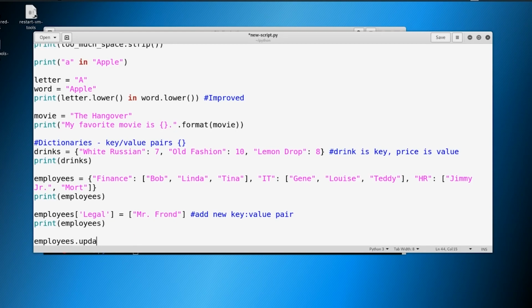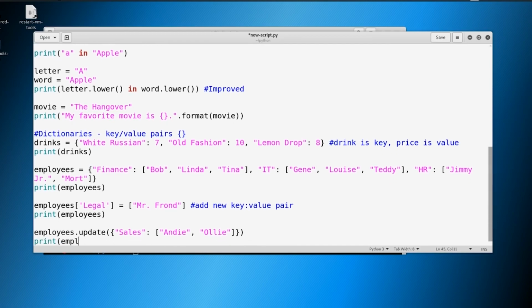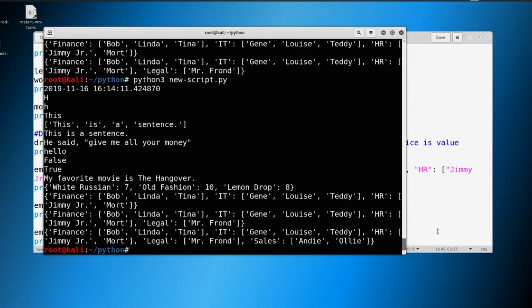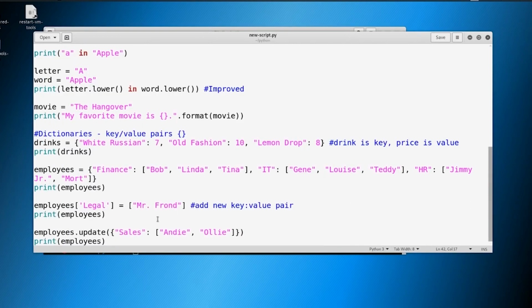So we can also do an update, something like this. We could say update, and then we can add in sales. And we can say, hey, we've got a nice new sales team of Andy and Ollie. And it'll look something like this. So now when we print out employees, we should have Andy and Ollie on the sales team as well. So there's multiple ways to add in new key value pairs. So we can copy this and paste it over here as a key value as well.